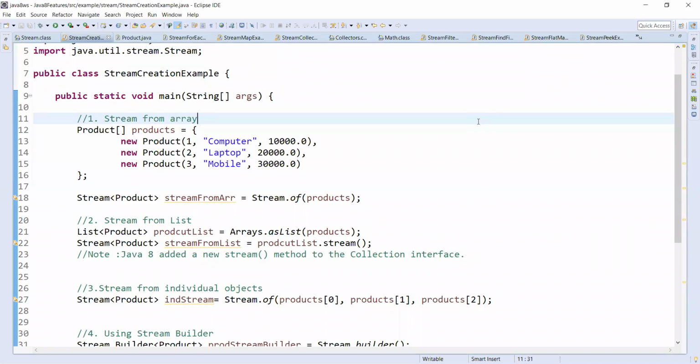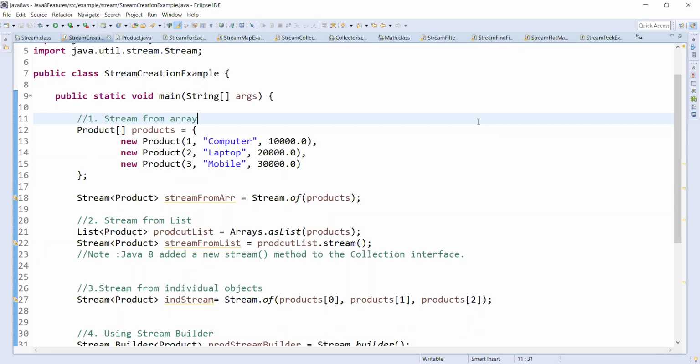Hi, all. Today we are going to discuss streams, which were introduced in Java 8. Streams are a major feature added in Java 8. Before we learn about streams, we should learn about lambda expressions and the method reference operator. There is another video explaining lambda expressions. If you are not familiar with lambda expressions, please watch that video first. Coming to streams now.